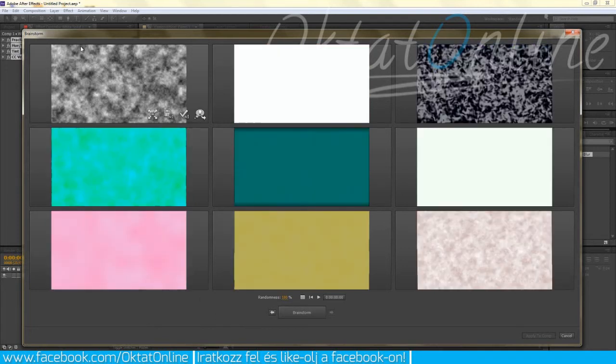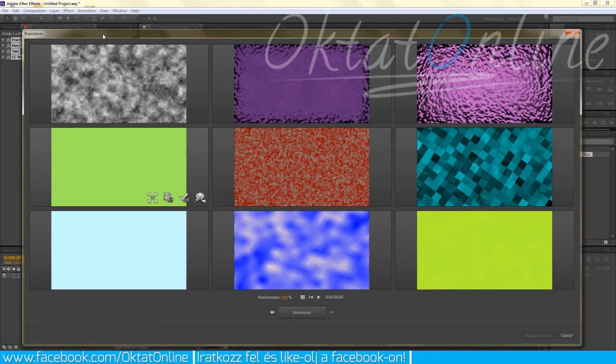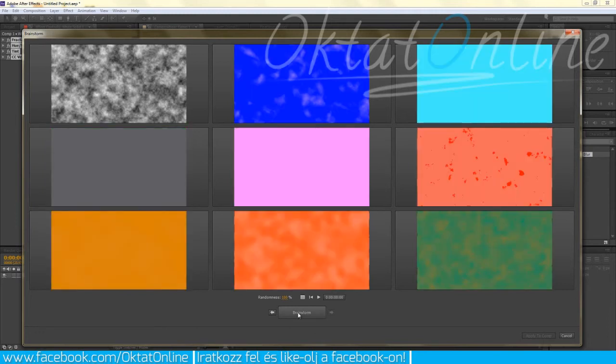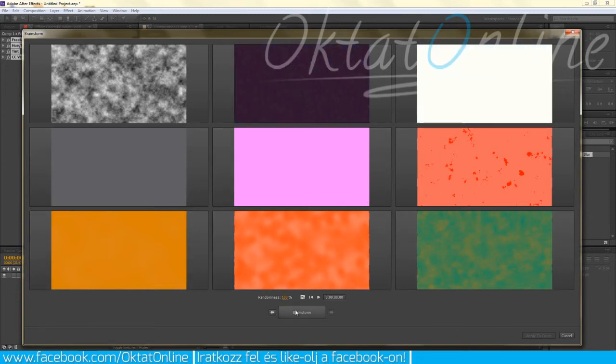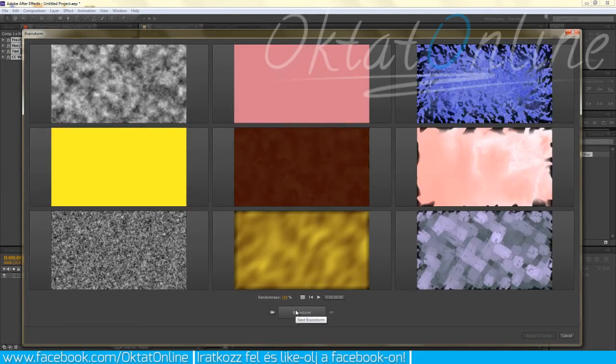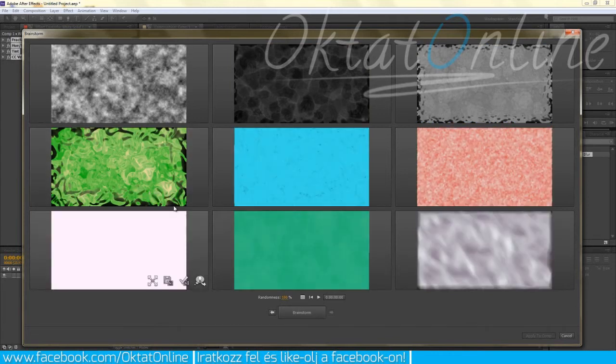This means that After Effects totally randomly changes the values given the specified effects, and it gives us some really interesting looks. Sometimes it gets a bit messy, like it gets totally changed to one of the colors, but it could result in some really exciting looks, like this one for example.